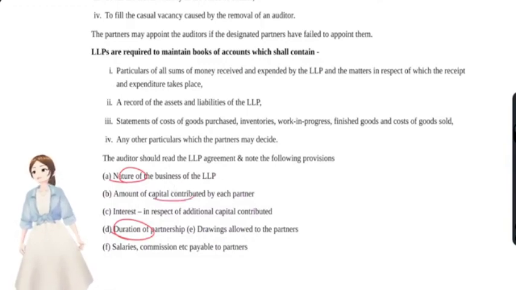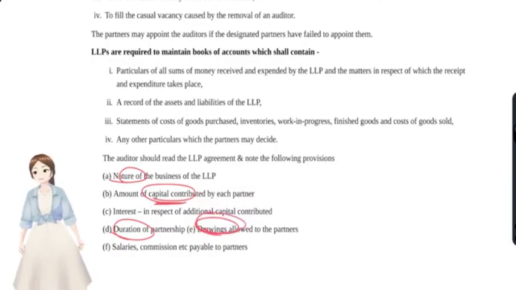You see how much capital they have contributed. After capital contribution, the drawings, like additions and negative also: the money that partners had brought into the LLP and the drawings that they have withdrawn from the LLP.